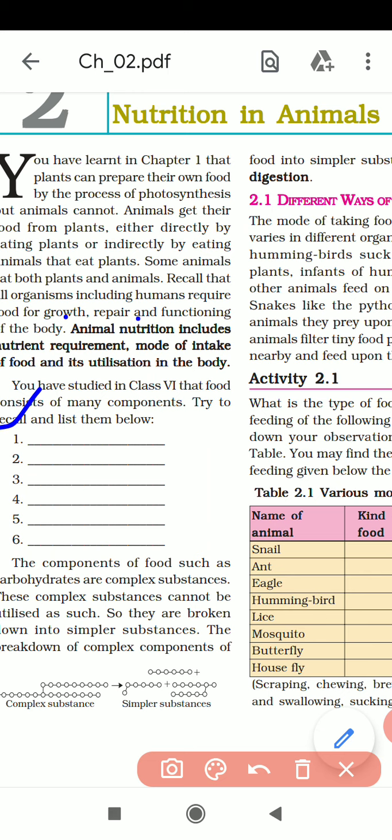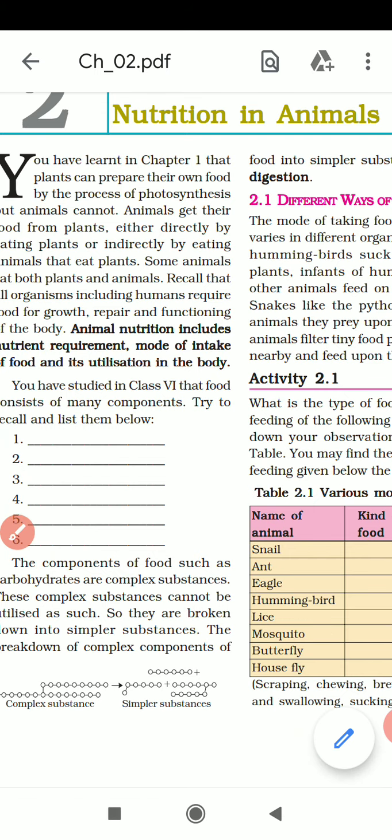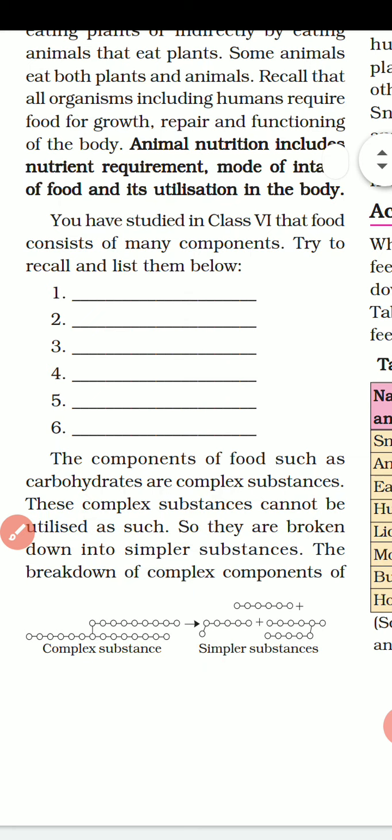The components of food such as carbohydrate are complex substances. These complex substances cannot be utilized as such, so they are broken down. The food which we are taking, the chapati, then rice, then vegetables and fruits, okay. So in this food, carbohydrates are there, proteins are there, fats are there, but these are all complex food. They are broken down into simpler substances, okay. These complex foods need to be broken down into simpler form.